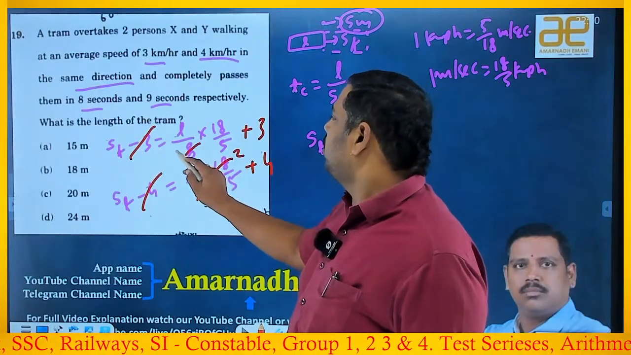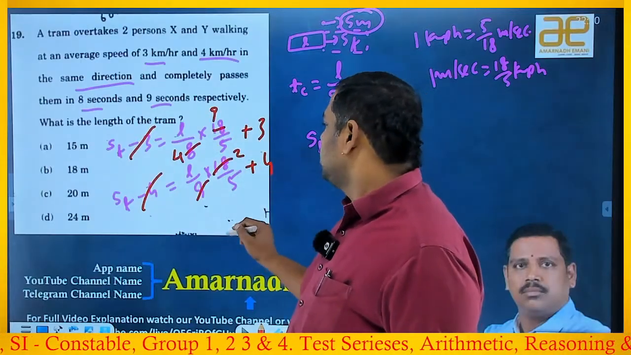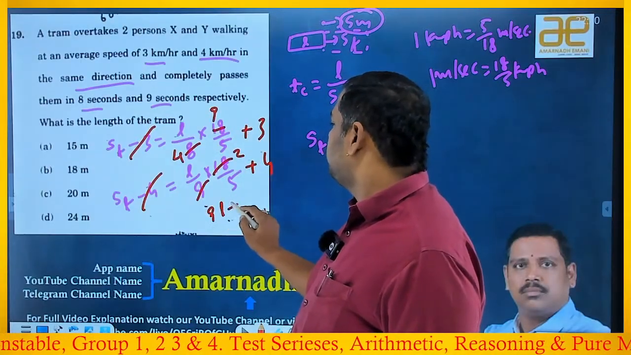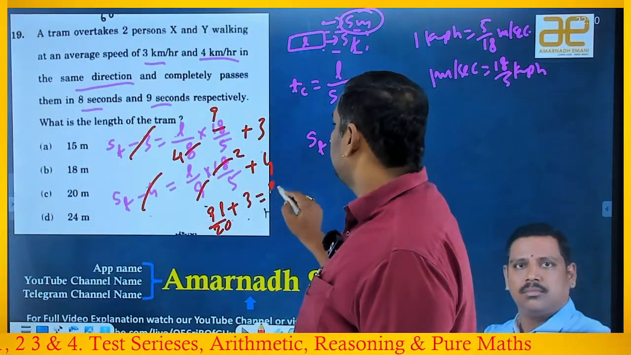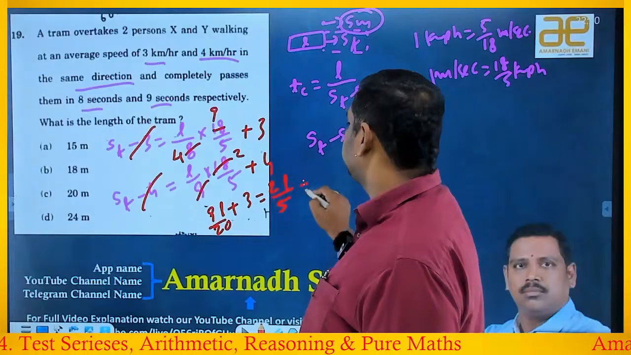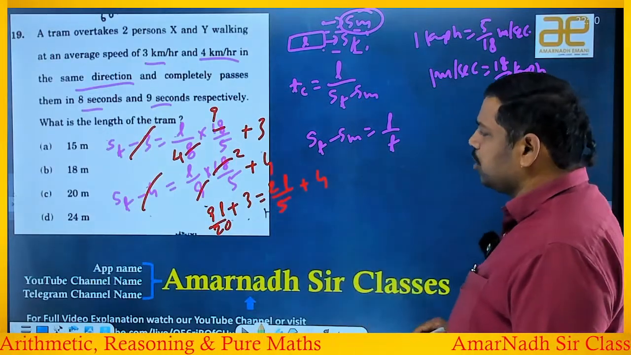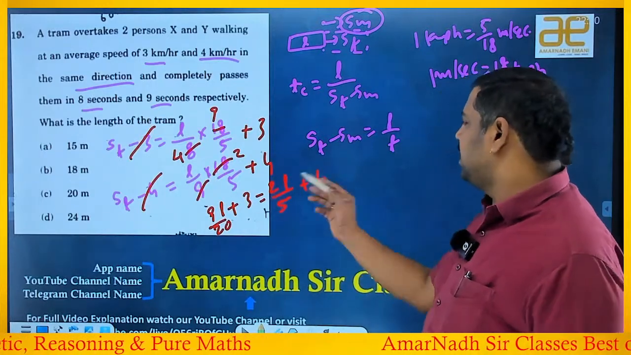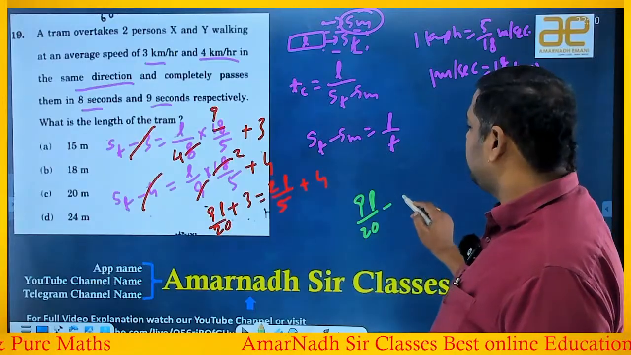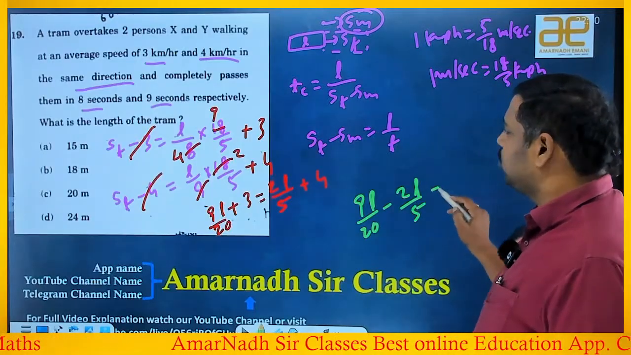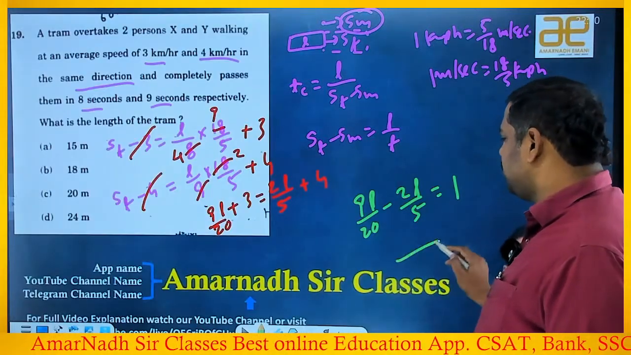Okay, now 2 fours and 2 nines. You got (9L)/20 + 3 = (2L)/5 + 4. Now start simplifying it. Move the L this side and 3 this side. (9L)/20 - (2L)/5 = 4 - 3, that is 1. Okay, LCM is 20, right?